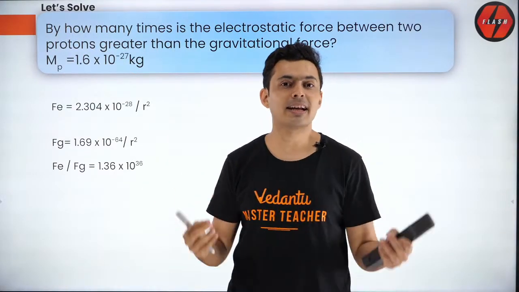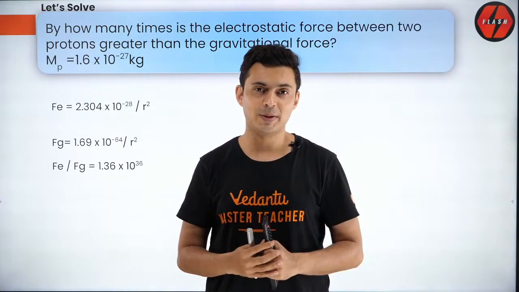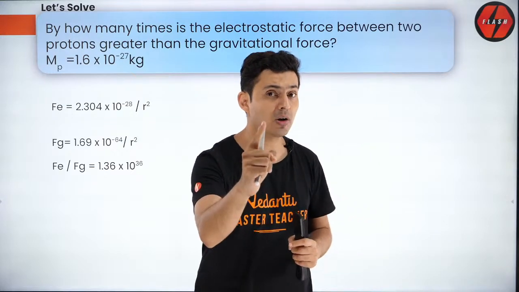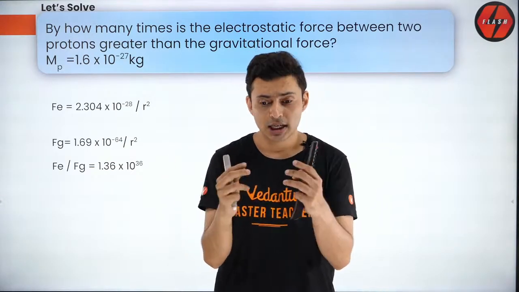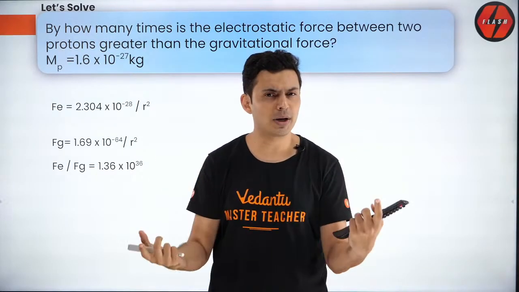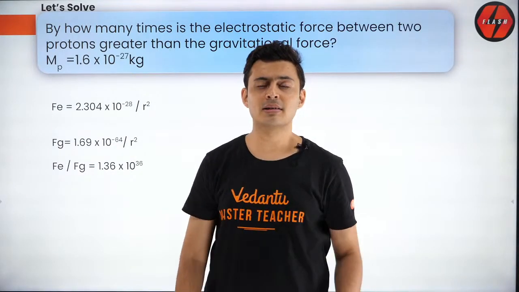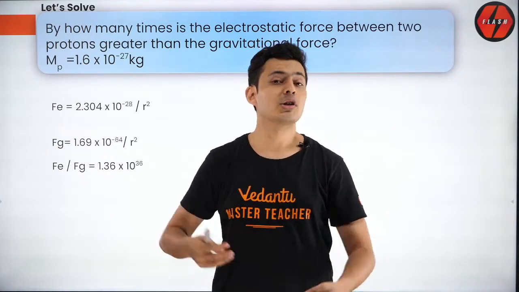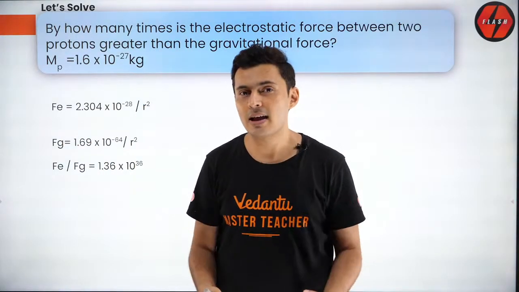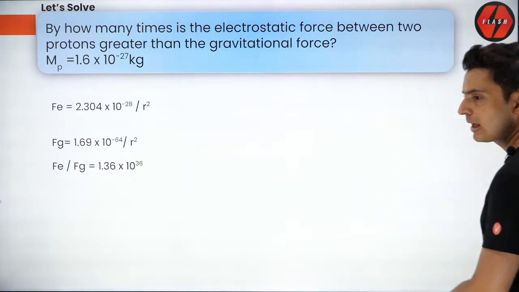That's why we neglect the gravity between two charges when they are very close by. That is the logic, and that's why electrostatic force is a much stronger force between subatomic particles and atomic particles as compared to gravity. But the electrostatic force between the moon and the earth is hardly anything. So for large distances, electrostatic force loses its value. It's the gravitational force which is more important. Is that clear?